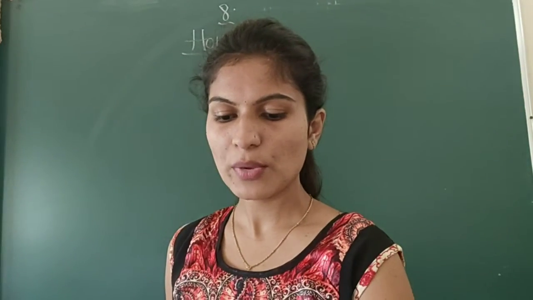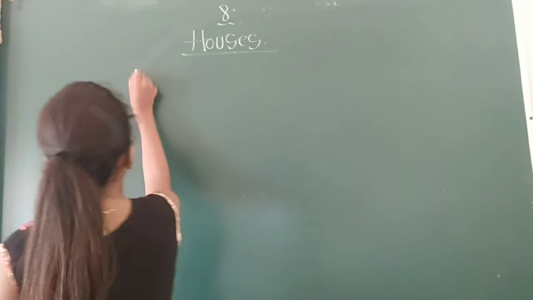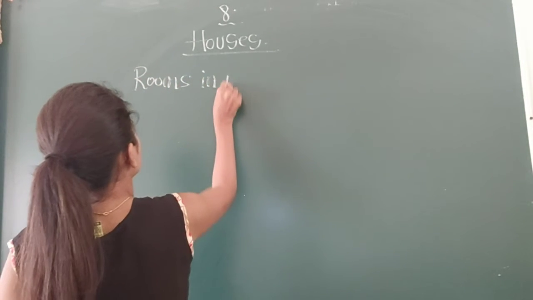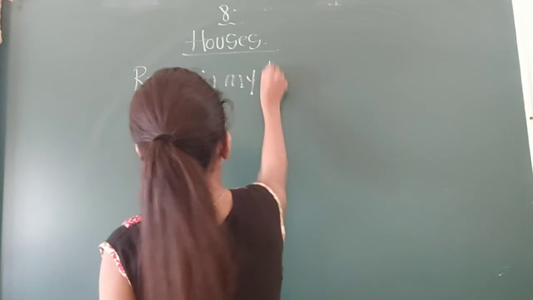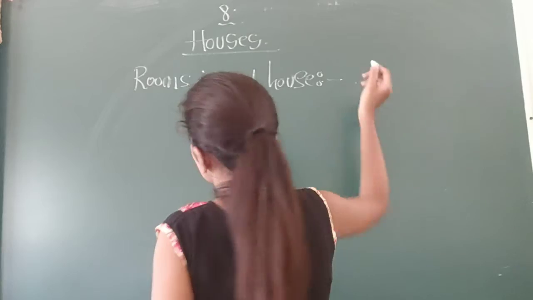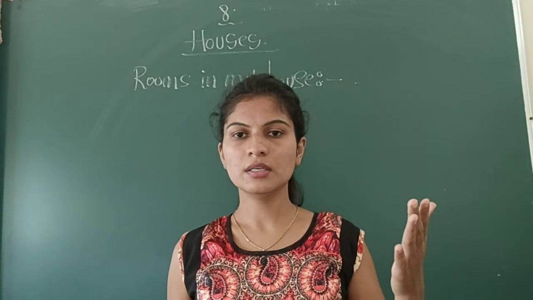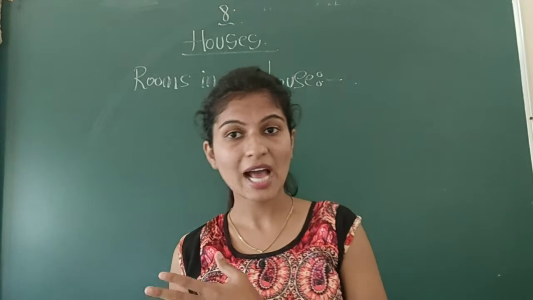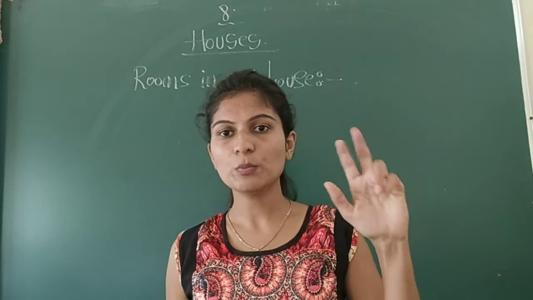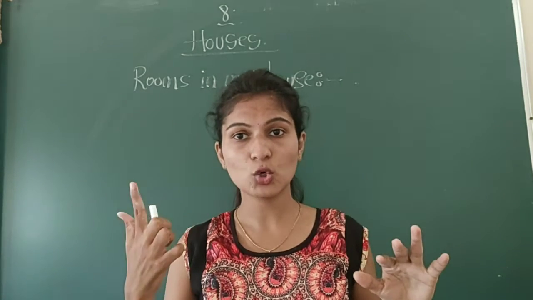After that, today we are going to discuss rooms in my house. In your home you have so many rooms, for example living room, drawing room, kitchen, study room, dining room, bedroom, bathroom.